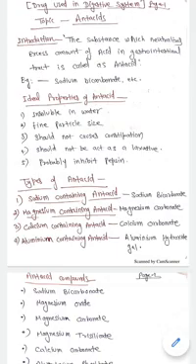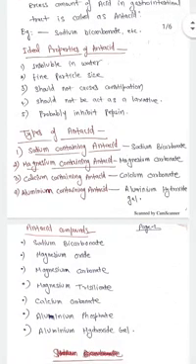Now we can classify the antacids into different categories: sodium containing antacids, magnesium containing antacids, calcium containing antacids, and aluminium containing antacids. If we talk about sodium containing antacids, the common example is sodium bicarbonate. In case of magnesium containing antacid, magnesium carbonate is a common example. In case of calcium containing antacid, calcium carbonate is an example. And in case of aluminium containing antacid, aluminium hydroxide gel is widely used.